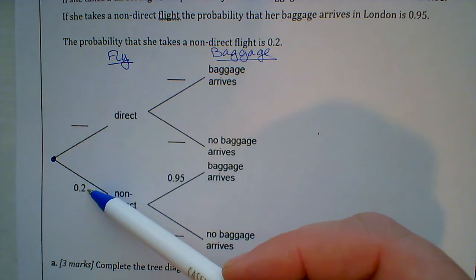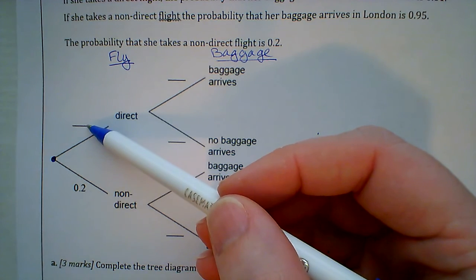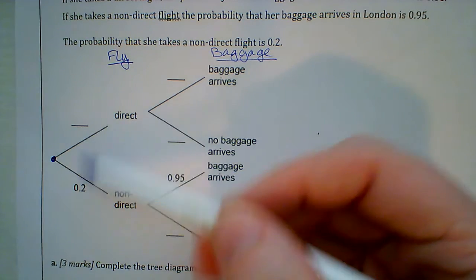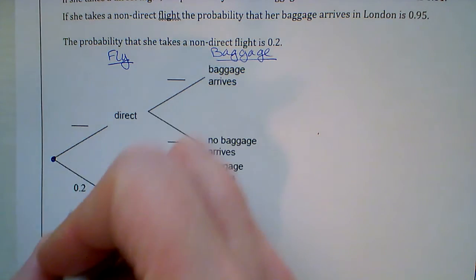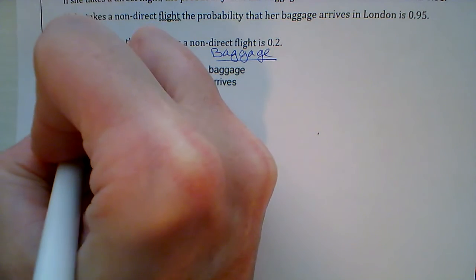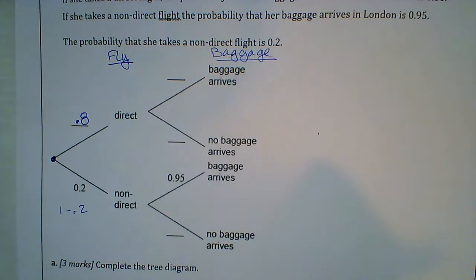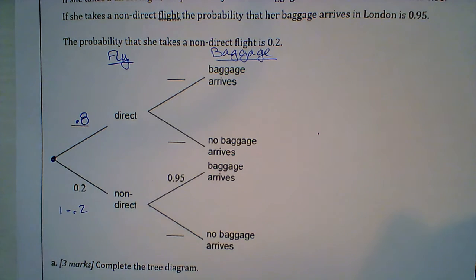So if a non-direct flight is 0.2, what would the direct flight have to be so that we add these together to get 1? Well, really what we're doing is we're going 1 minus 0.2, and that gives me 0.8 up here. So now 0.8 plus 0.2 is going to give me 1. So let's see what else I've got.